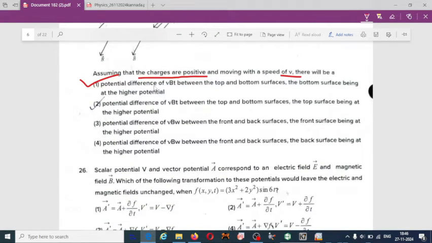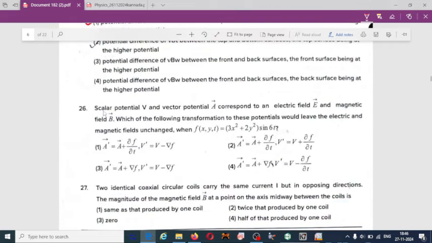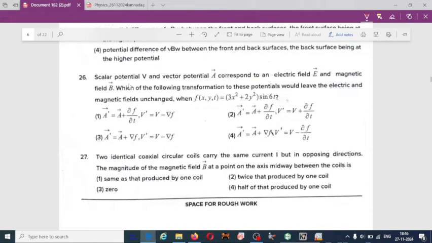A potential difference of vBt between the top and bottom surfaces, the bottom surface being at the higher potential. So the next question, a scalar potential V and vector potential A correspond to an electric field E and magnetic field B. Which of the following transformations to these potentials would leave the electric and magnetic fields unchanged, for the given function f as a function of x, y, z, t? If you solve, you will get option 4 is correct.